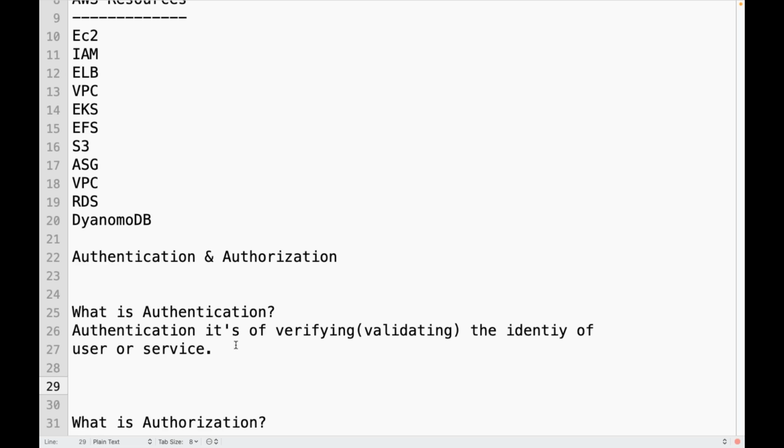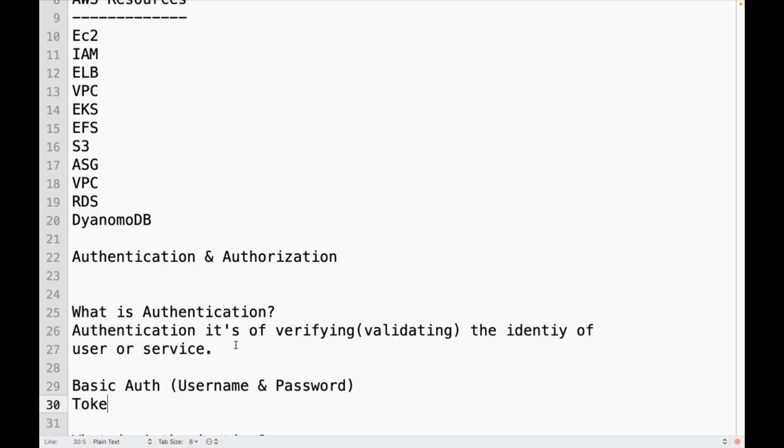There are various types of authentication. It is not like only email and password. Basic authentication using username and password, and there is also token based authentication. You have already done this a lot of times with different tools.